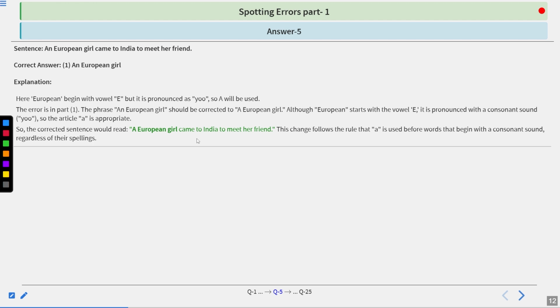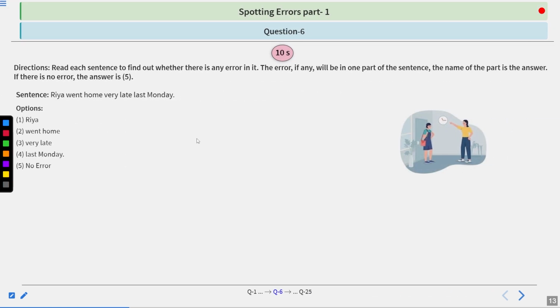Let's move to the next question. Ria went home very late last Monday. You have 10 seconds to spot the error.